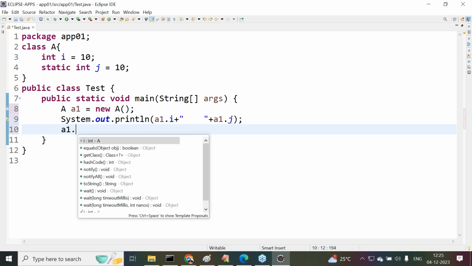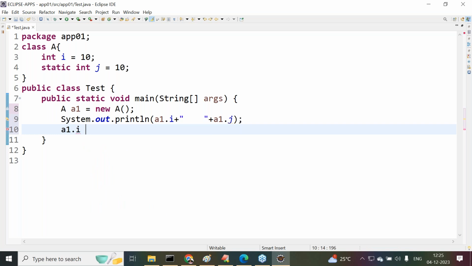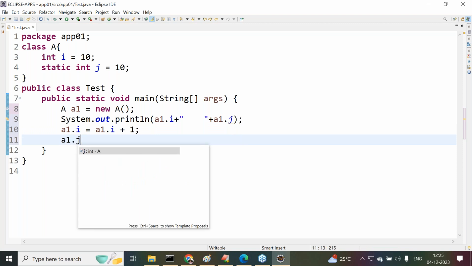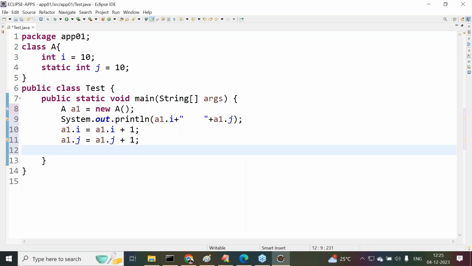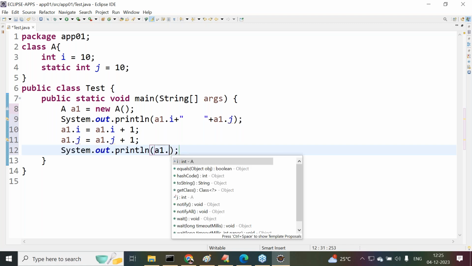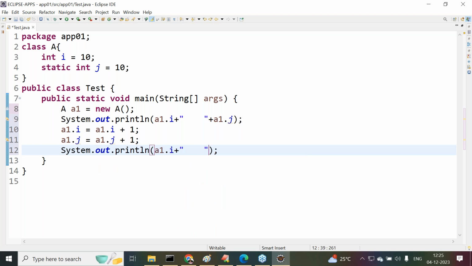Next one is a1.i is equal to a1.i plus 1, a1.j is equal to a1.j plus 1. These two things we provided here. That means I'm performing updations on the object. Then after this, System.out.println of a1.i plus space plus a1.j. Up to now it's okay.